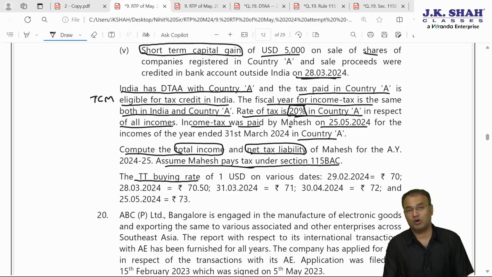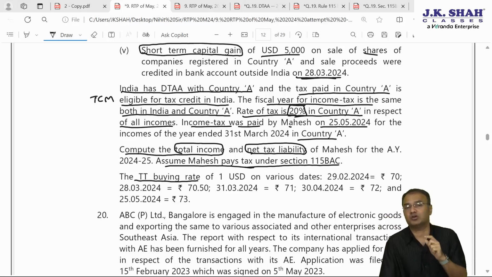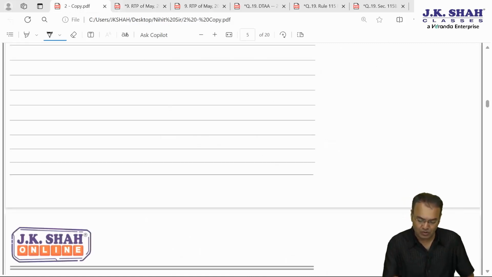Complicated question. The most important part is the combination. What is the USP of this question? The combination of the DTAA chapter and rule 115. In real life we face all these situations. Up till now, whatever questions we discussed had all the amounts given in terms of Indian rupees. So what to do about it?